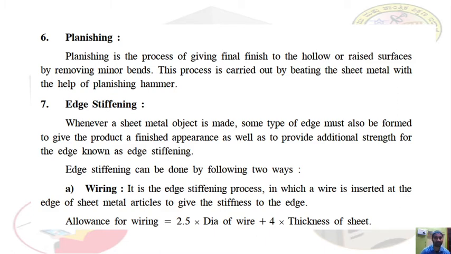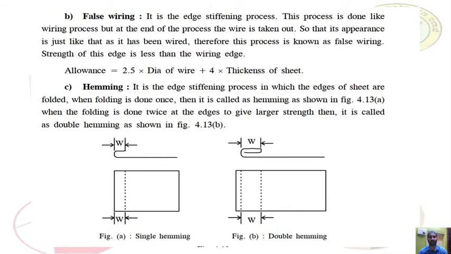Edge stiffening. Whenever a sheet metal object is made, some type of edge must be formed to give the product a finished appearance as well as to provide additional strength for the edge, known as edge stiffening. Wiring is the edge stiffening process in which a wire is inserted in the sheet metal articles to give stiffness to the edge. Allowance for wiring is equal to 2.5 times the diameter of wire plus 4 into the thickness of the sheet.